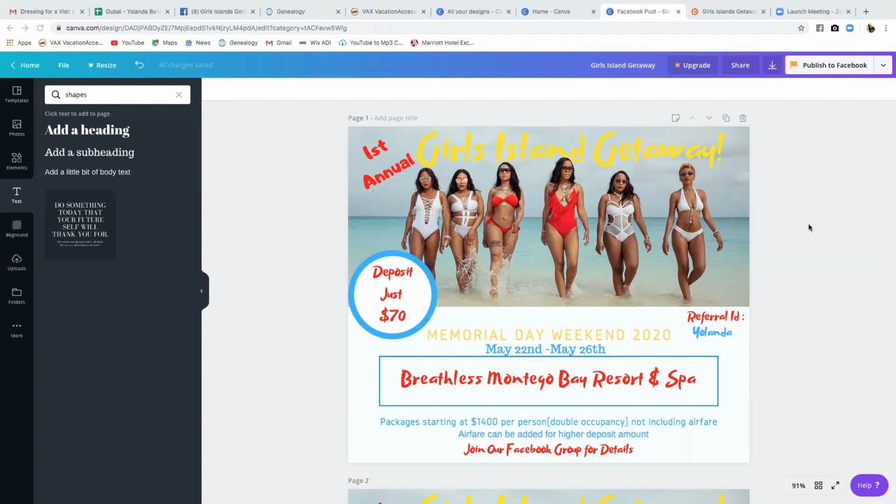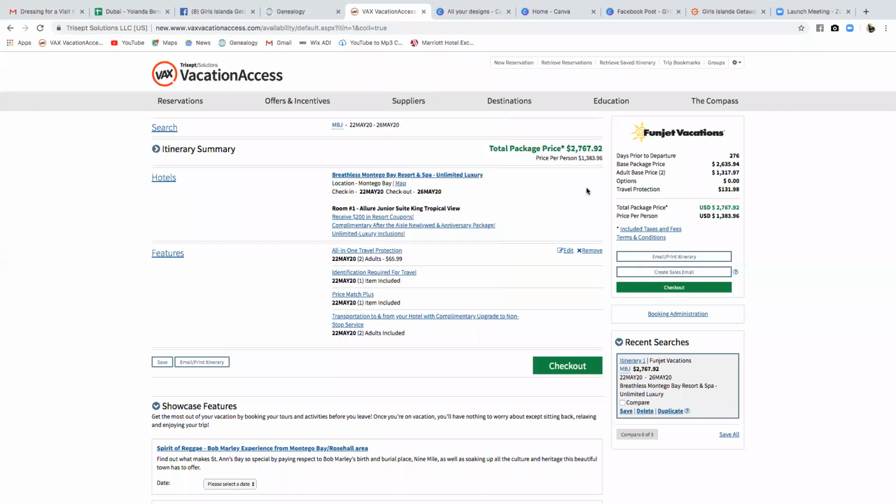And I looked it up on VAX first. So I'm going to show you guys in VAX. I chose Breathless Montego Bay, and I put in the dates, and this is just a standard Allure Junior Suite King room. The dates are in there, and I added the travel protection.